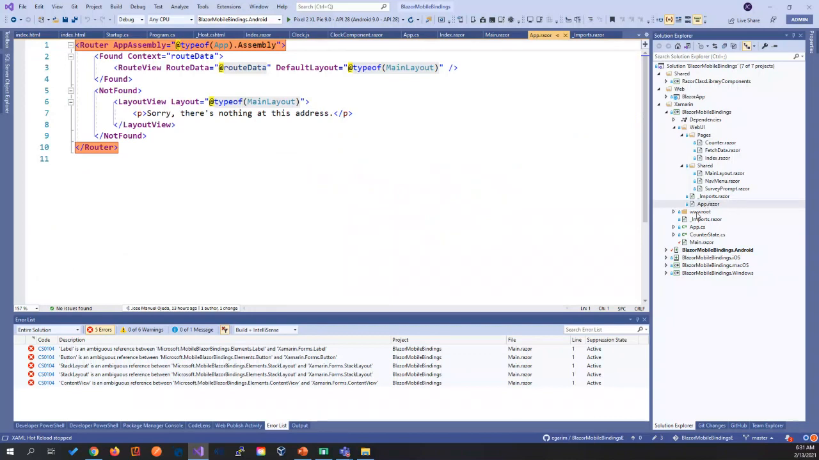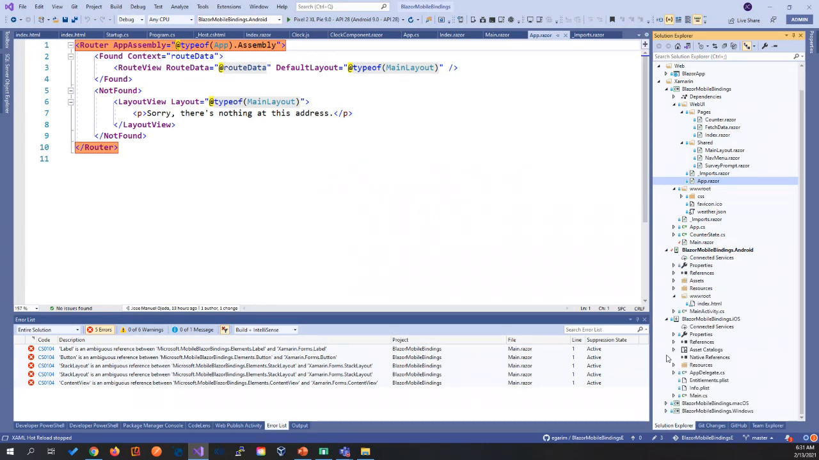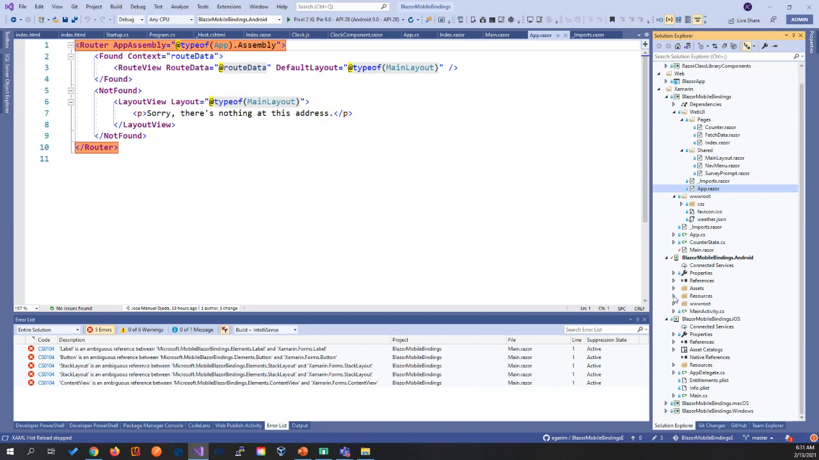If you see, and this is what I like, out of the box, all that boilerplate code, we have all our resources, all our wwwroot, everything.